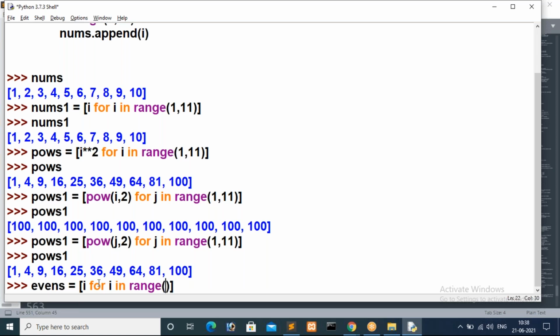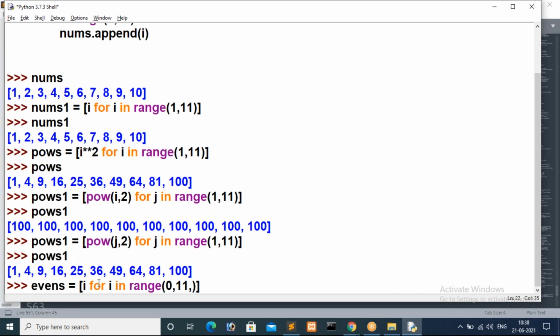Absolutely, that is 0. Up to 10 I want to store. So what is the ending value? Including 0 I want to print evens now. 0 is also an even number. Then up to 10 means we have to specify 11. Now what is the third parameter? Before that, what is the default parameter in this case? If I'm giving range with 2 parameters, what is the default increment value? That is 1.